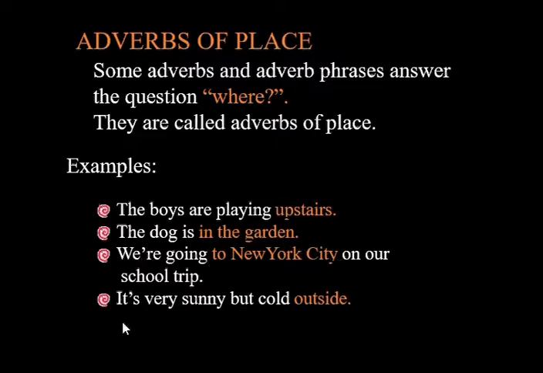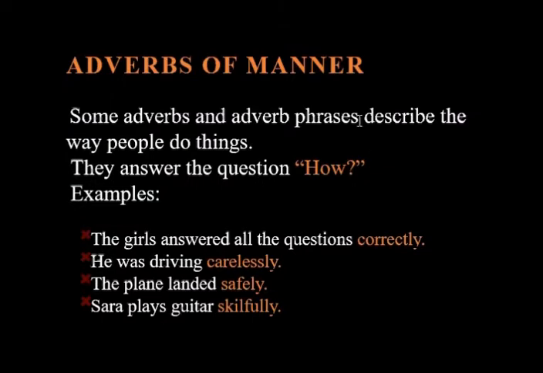Next example is it is very sunny but cold outside. Where it is sunny and cold, it is outside. So outside is the adverb of place. The next kind is adverbs of manner. Some adverbs and adverb phrases describe the way people do things. These adverbs answer the question how.